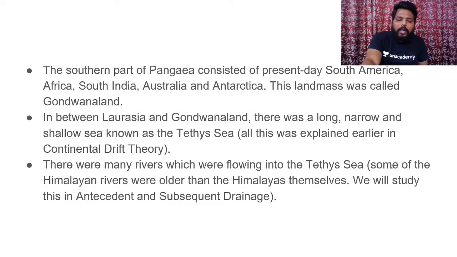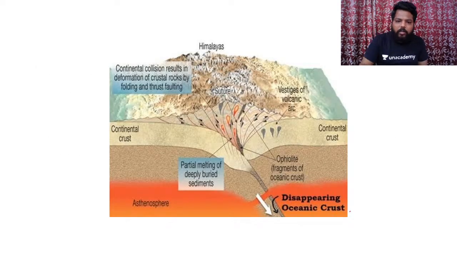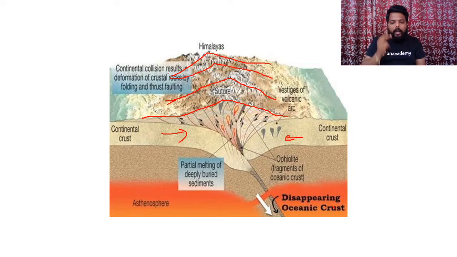So I'll be discussing these Himalayas later on. All of these are associated with this particular continental drift theory itself. If you look at this image, the Indian plate is colliding with the Eurasian plate, so we had a huge chain of folding of mountain structures. This huge chain of folded mountain structures is nothing but the Himalayas. So we can generally observe a huge amount of fold mountain sections.